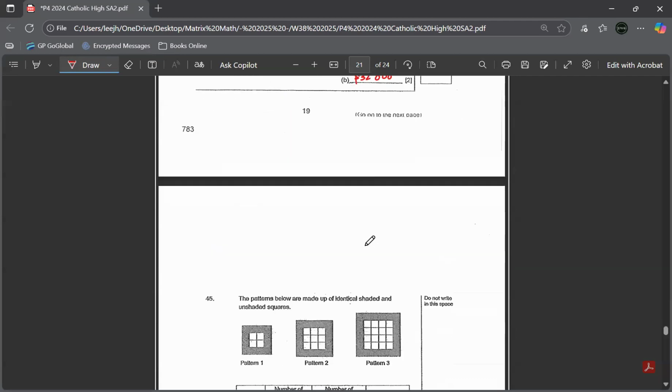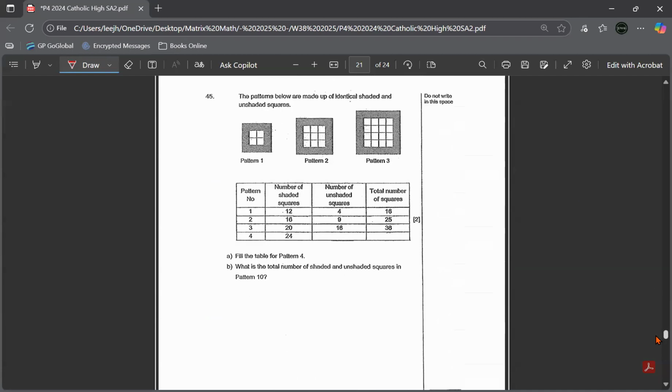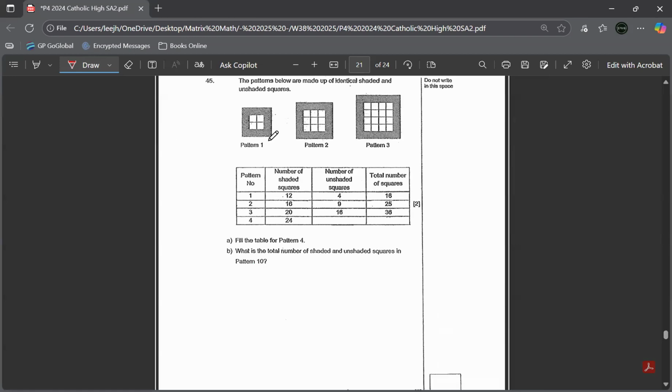Next question. Okay, I try to squeeze a bit. Okay, so the pattern below are made up of identical shaded and unshaded squares. So you have pattern 1 to 4, and then there is a shaded squares. For pattern 1 is 12, unshaded is 4. Okay, so it goes on. So I want to fill up the table for pattern 4.